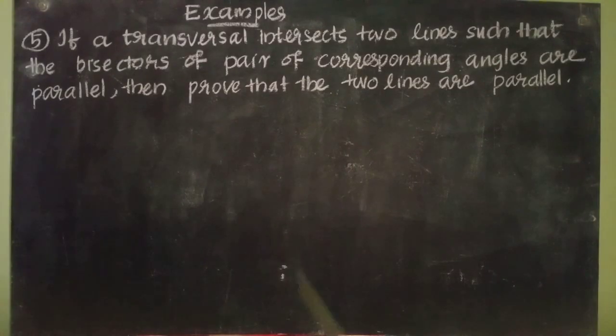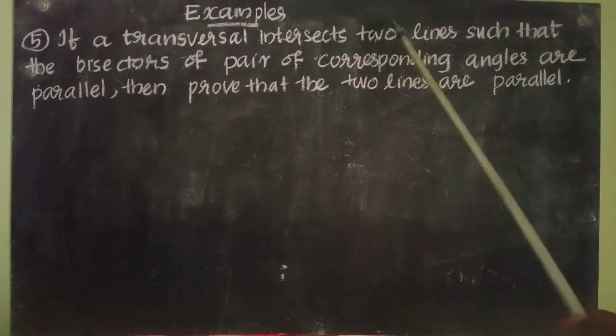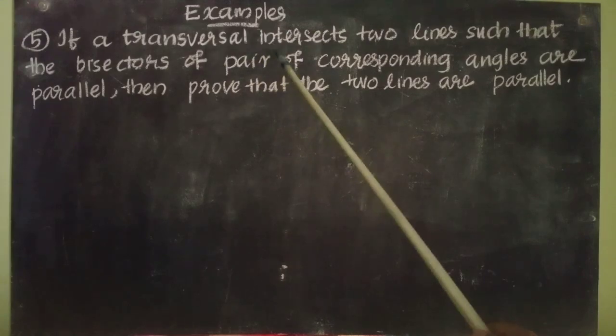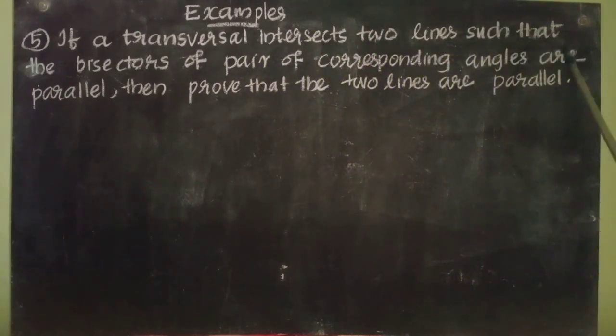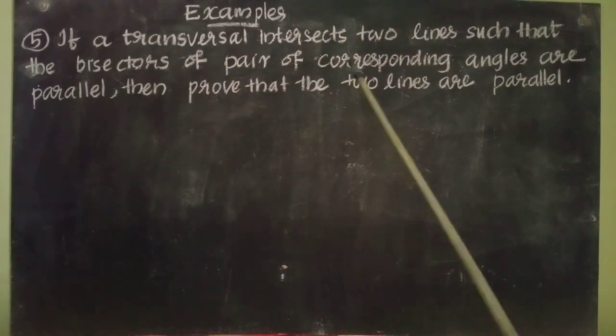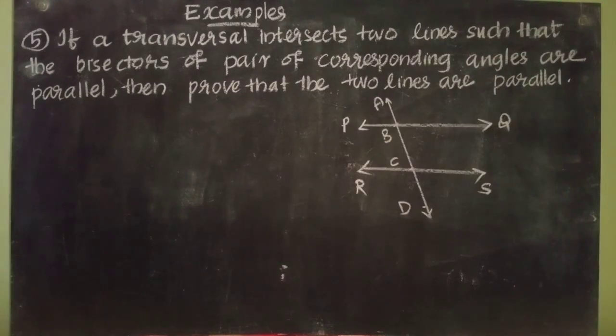Example 5. If a transversal intersects two lines such that the bisectors of pair of corresponding angles are parallel, then prove that the two lines are parallel. The figure is not given in the question. So, first let us draw a figure according to the question.